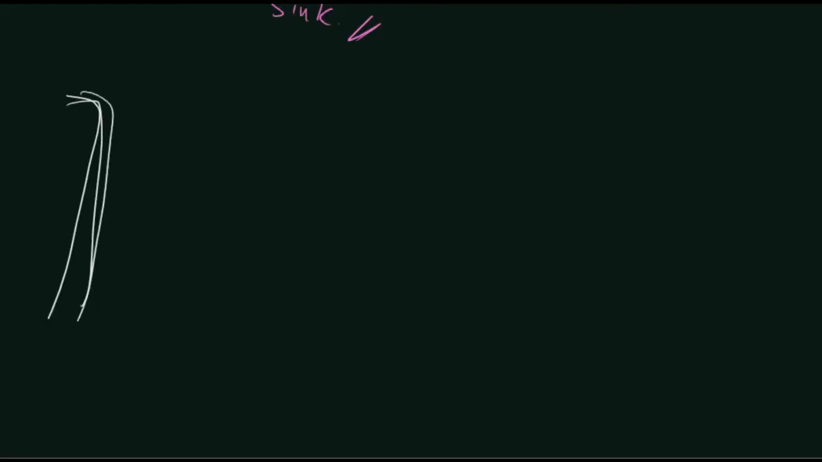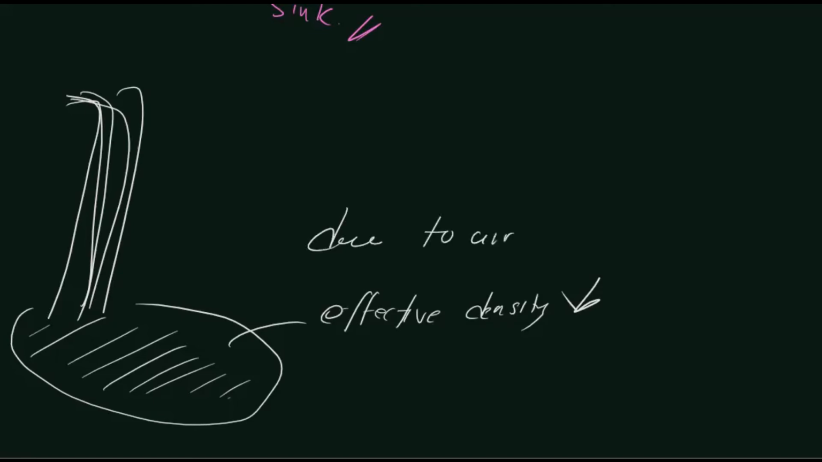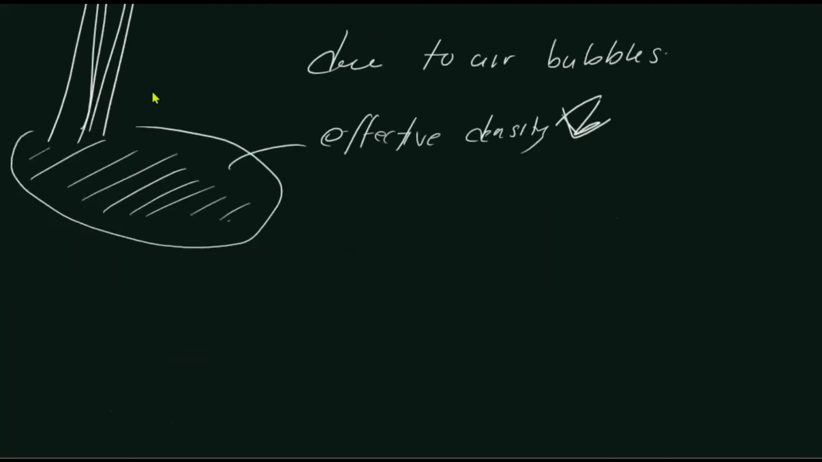So when water falls, if we assume this kind of a pool in a waterfall, the effective density of water decreases. Why? Due to the formation of air bubbles, the effective density of water decreases. When it decreases, what happens? If this is the man, his weight is acting downwards, mg. The upthrust acting on him is V rho g.